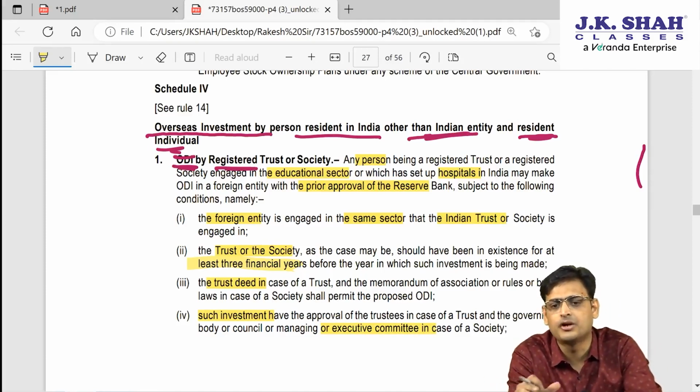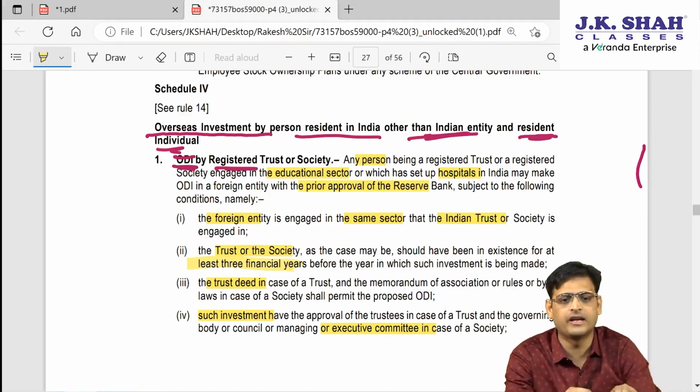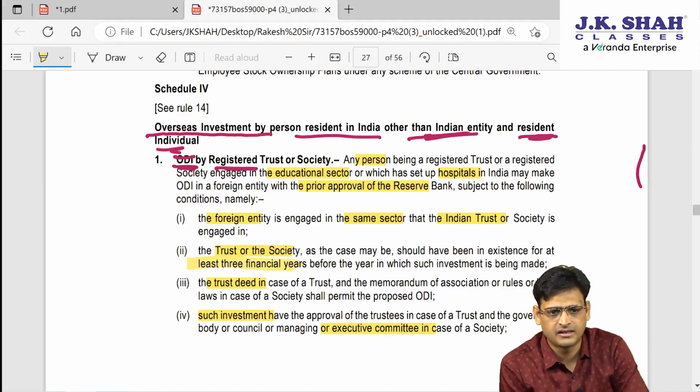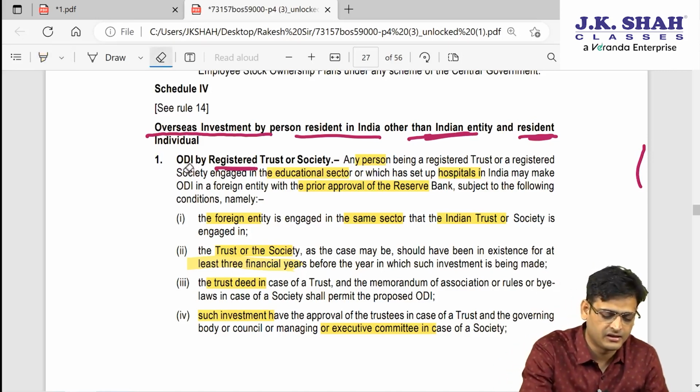So they are the people who control the trust. So you have to take their approval also before making the trust. So what they are saying, for condition, when overseas investment is made by whom? Overseas investment is made by registered trust or society. In that first point we are doing the discussions about ODI. If ODI is made by the registered trust.